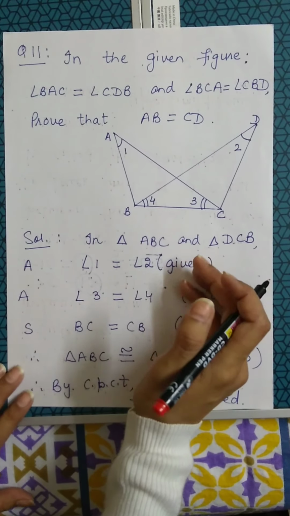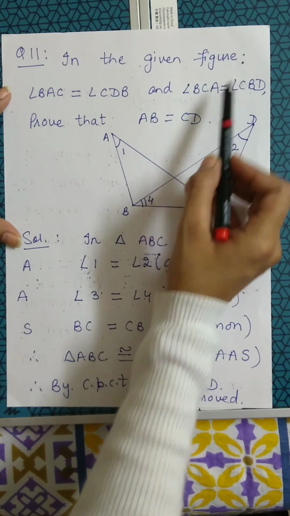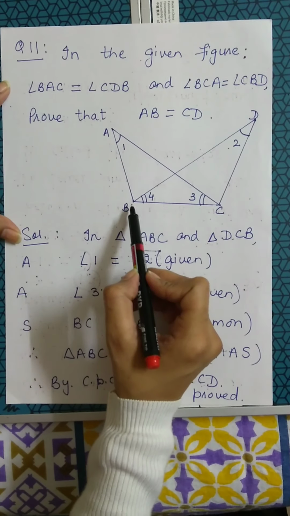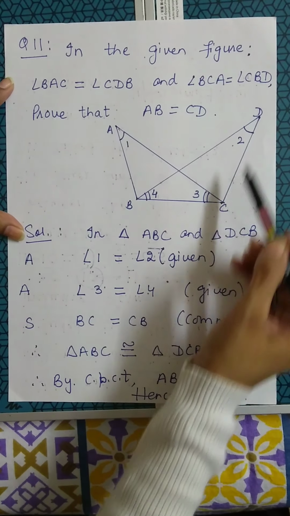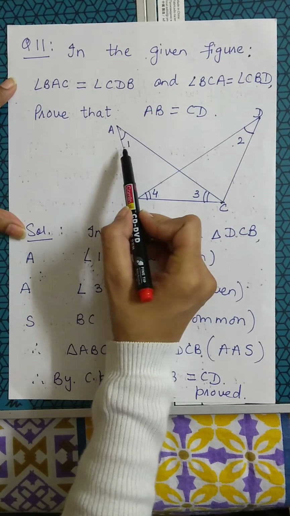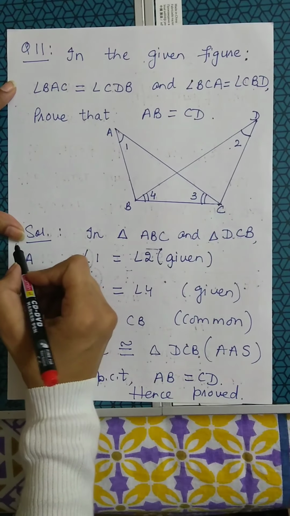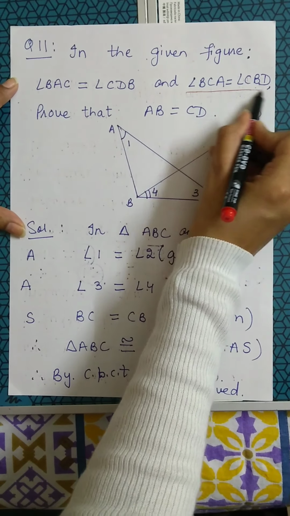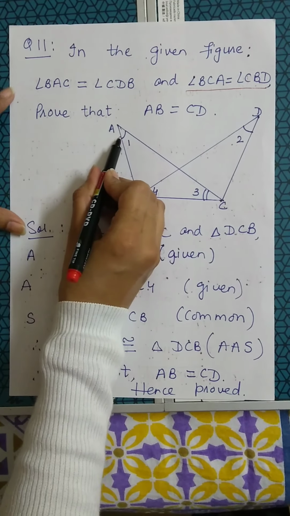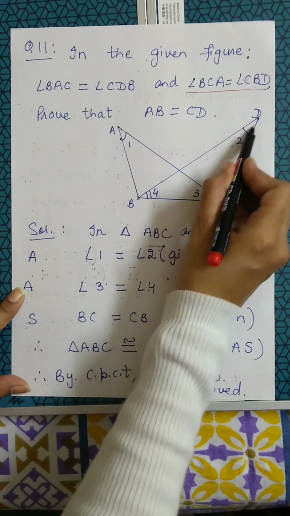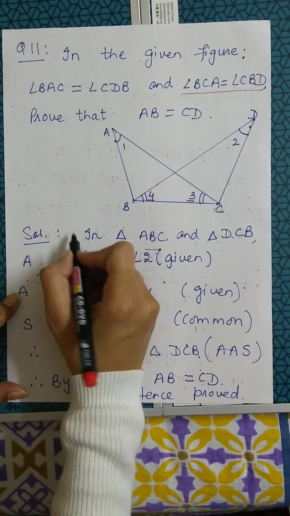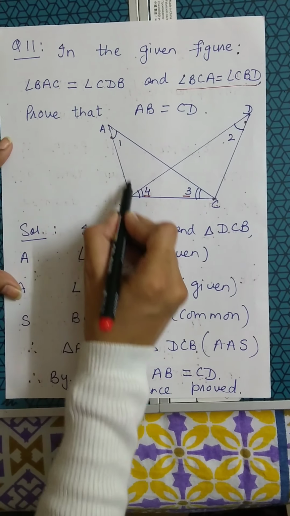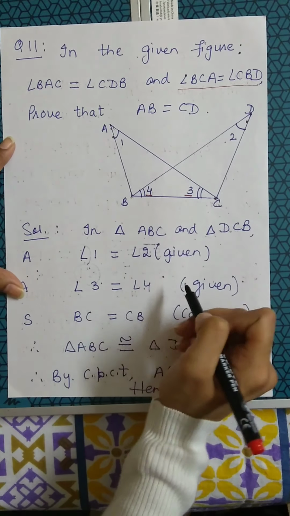Question number 11. In the given figure, angle BAC is given equal to angle CDB. I've named these angles as angle 1 and angle 2. Also, I've been given angle BCA is equal to angle CBD, and I've named these angles as angle 3 and angle 4. I need to prove that AB is equal to CD.